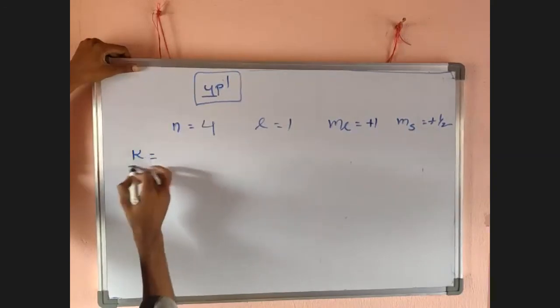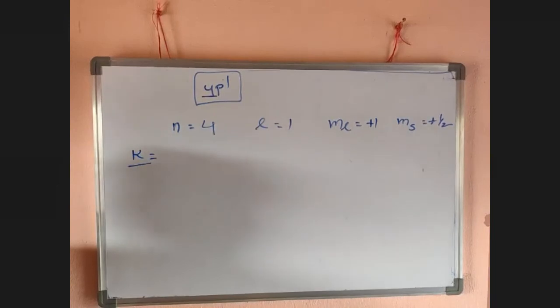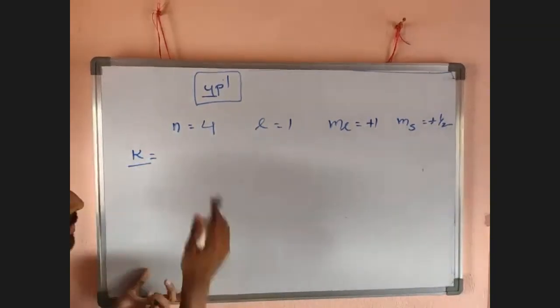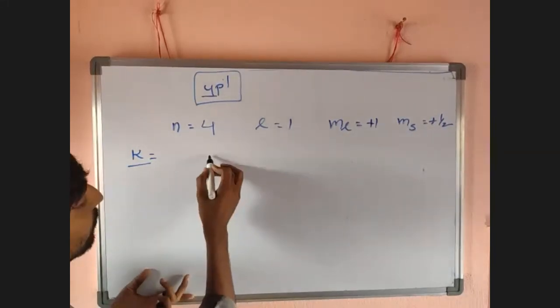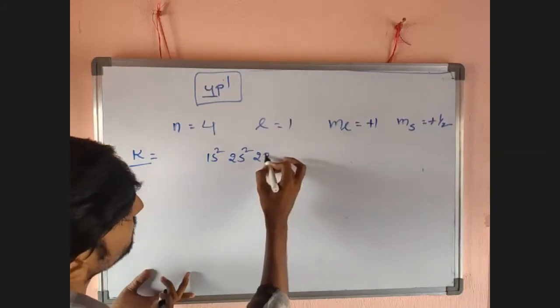For example, if they ask to find the quantum numbers for the outermost electronic configuration of potassium, how to take it: 1s2, 2s2, 2p6.